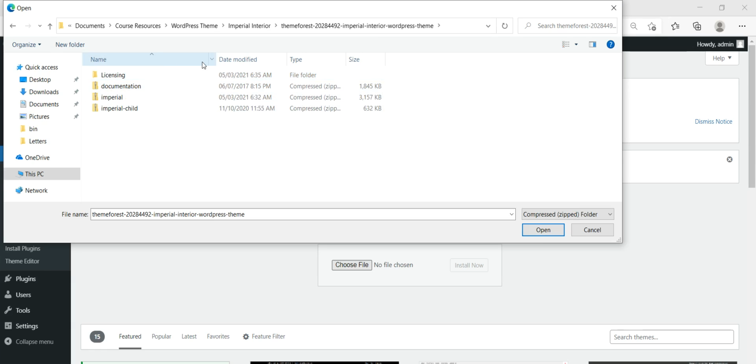So you have a series of folders here. 3 of them are zip, 1 of them is not. So this is the main theme we are going to install. This is the child theme, but let's install the main theme.